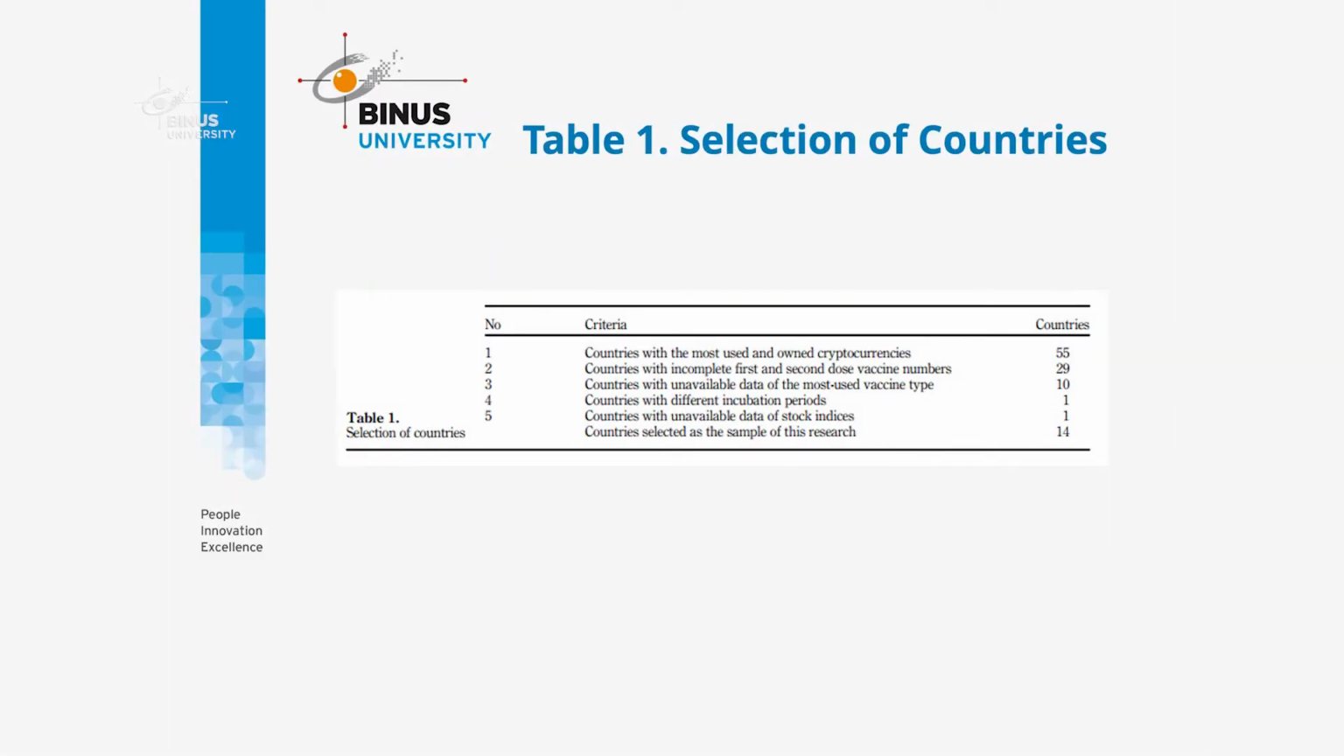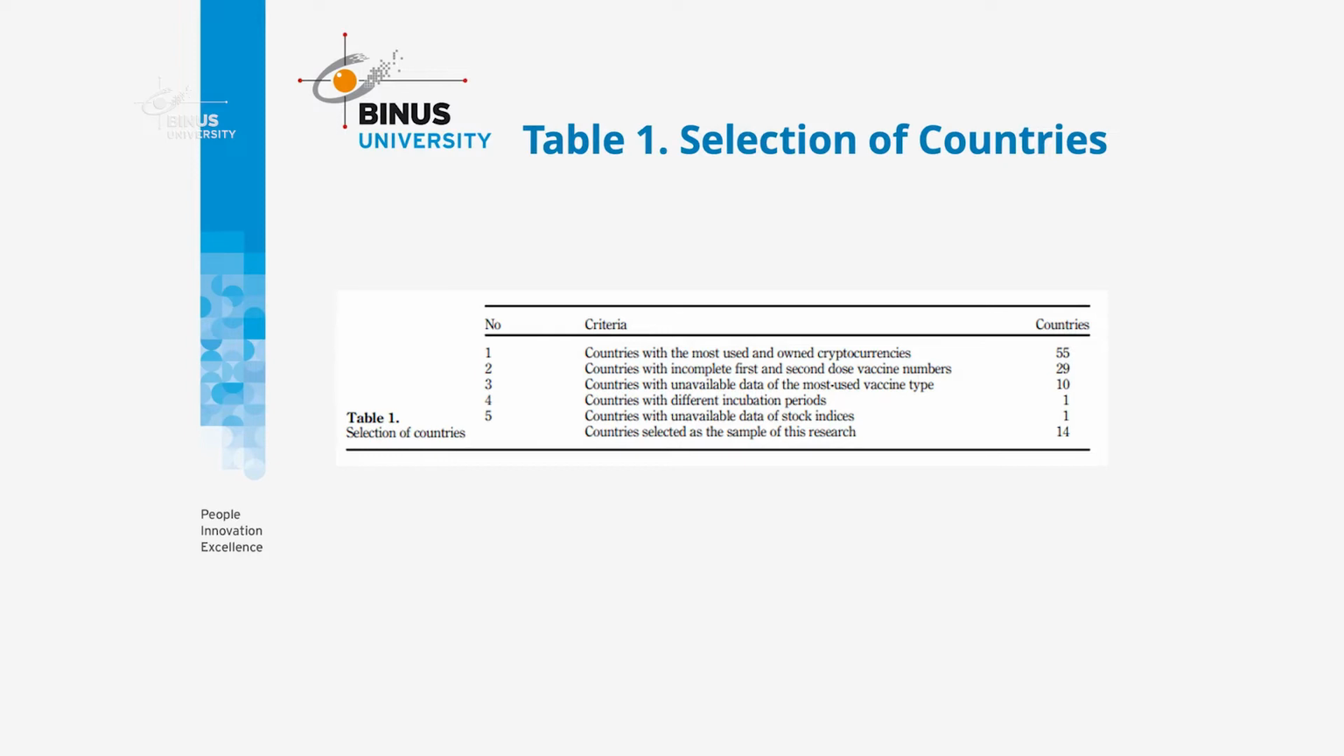As for the data, it is a short data period based on the availability of vaccine data from each country. At first, we found 55 countries with the most used and owned cryptocurrencies ranked by Statista, but only 14 countries were chosen due to the unavailability of data. So here's the table of the selection of the countries.